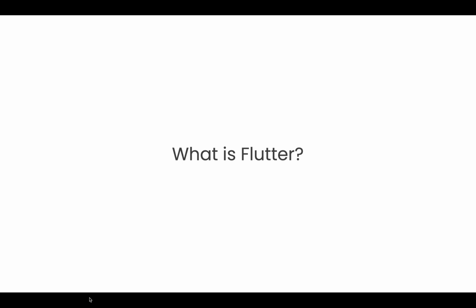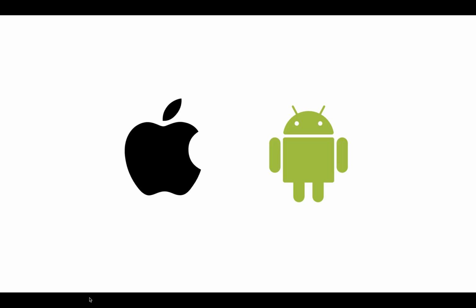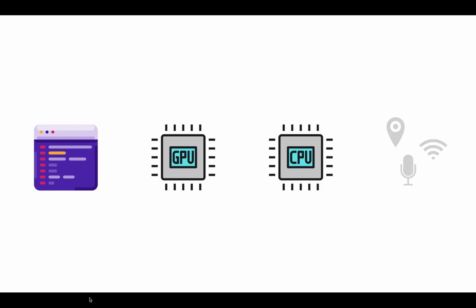What is Flutter? Flutter is an open source application framework created by Google that provides a fast and expressive way for developers to build native apps on both iOS and Android. This is because apps and interfaces made with Flutter are built from a single codebase, compiled directly to native ARM code using GPU, and can access the platform's operating system API.